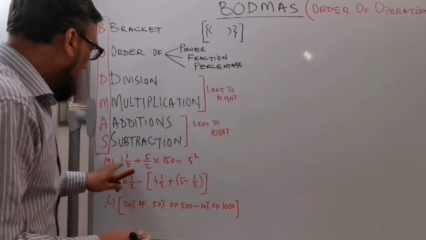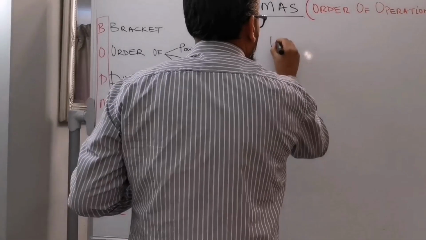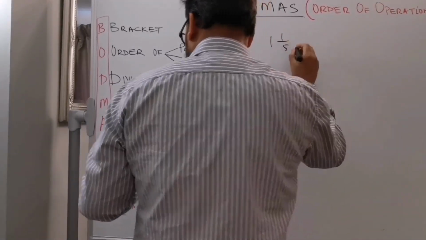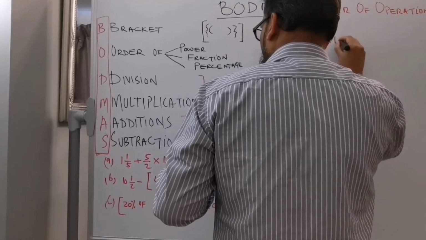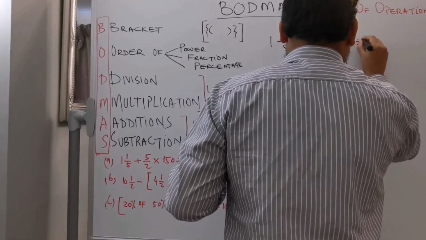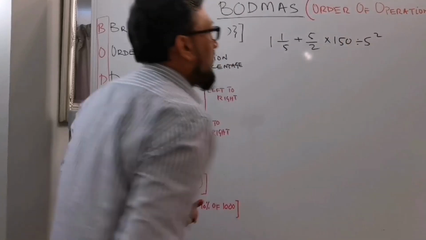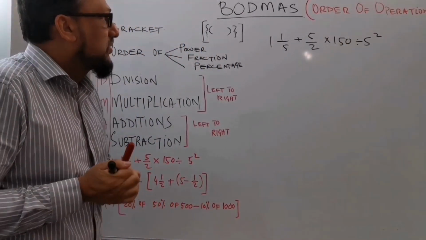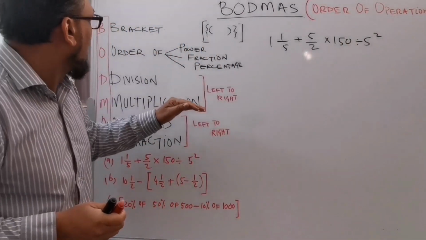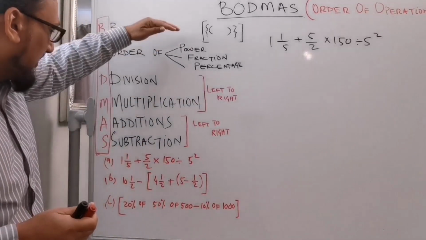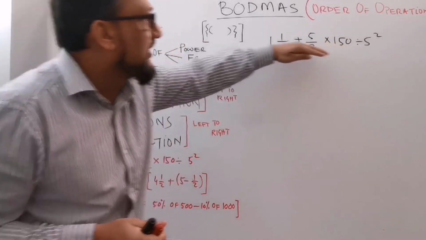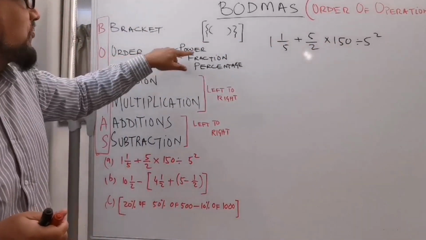The first example is 1 whole number 5 plus 5 over 2 times 150 divided by 5 to the power of 2, squared. As per BODMAS, is there any bracket? There is no bracket in this question. Go for order of power.